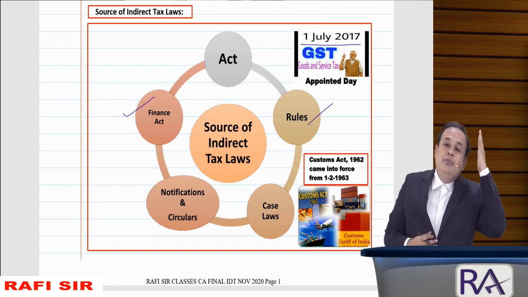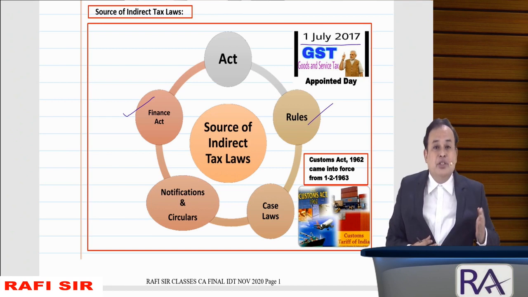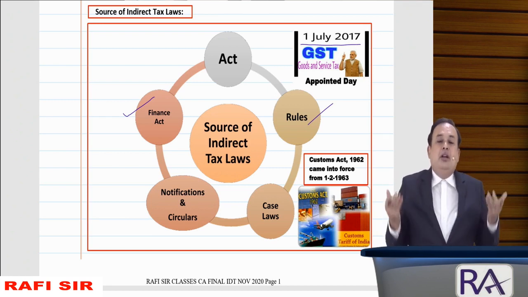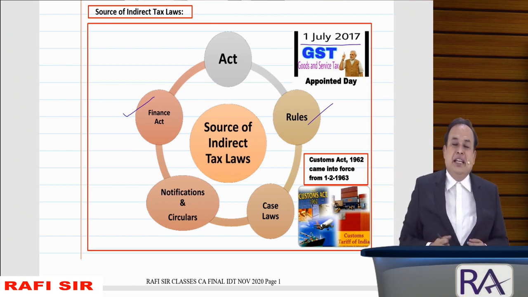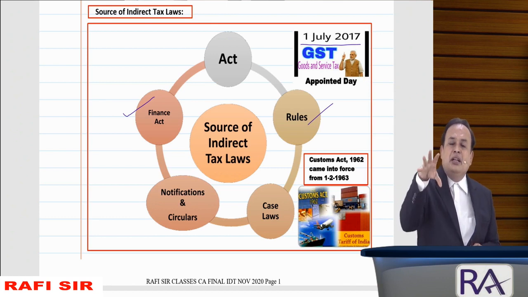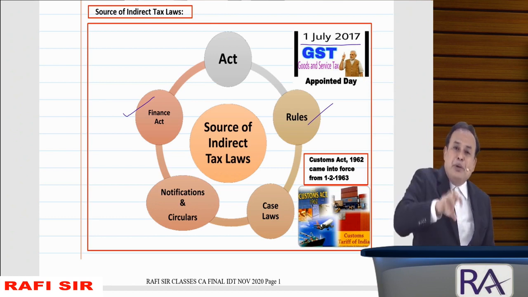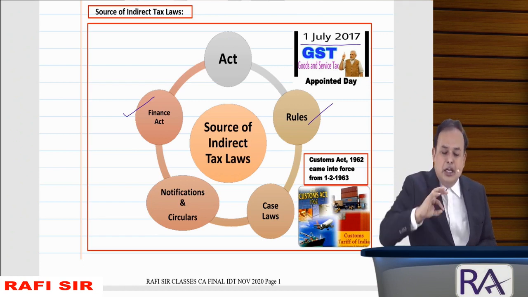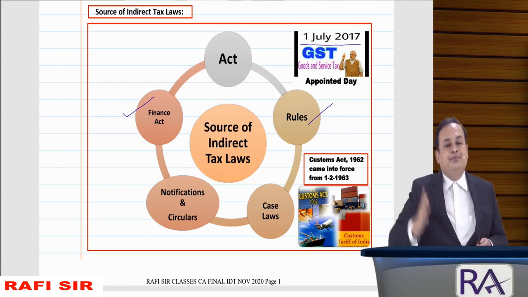Once upon a time, when the kings ruled the kingdoms, we used to call it Rajapatram. The same we call now a notification. Then what do you mean by circulars? When you issue the notification and any difficulty arises in implementing it, then circulars are issued by the CBIC to give clarifications thereon.